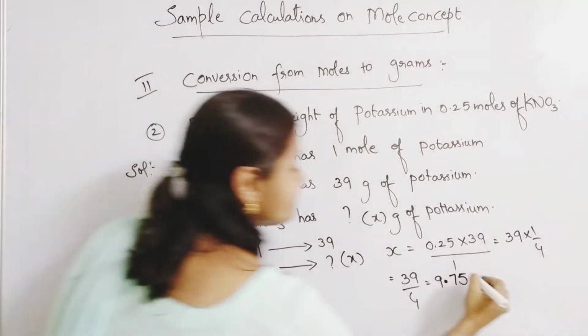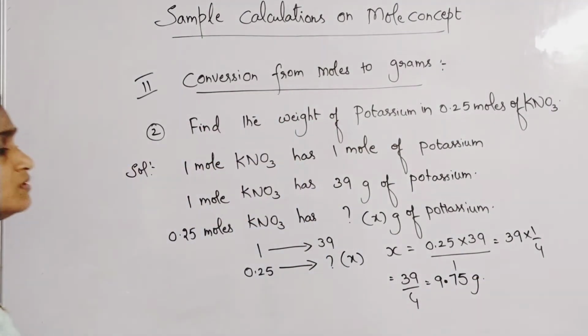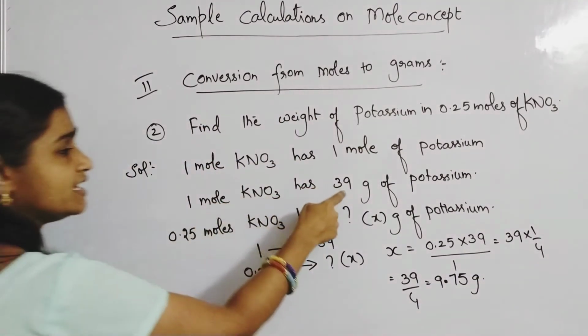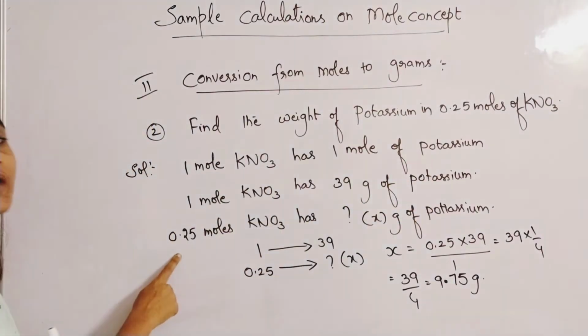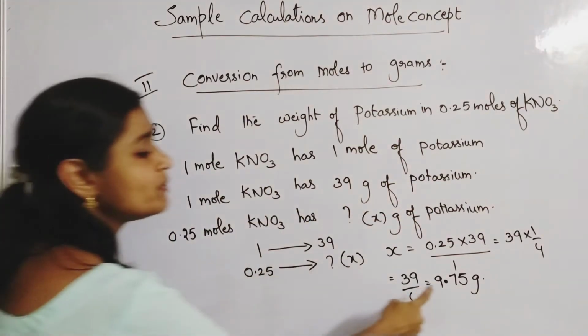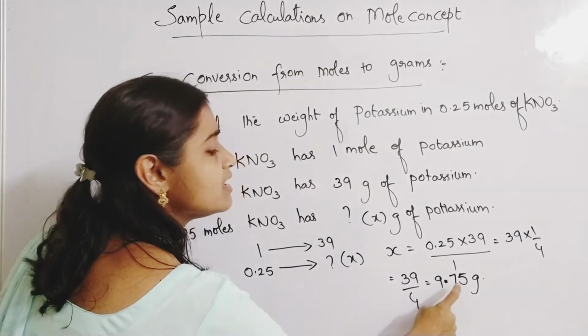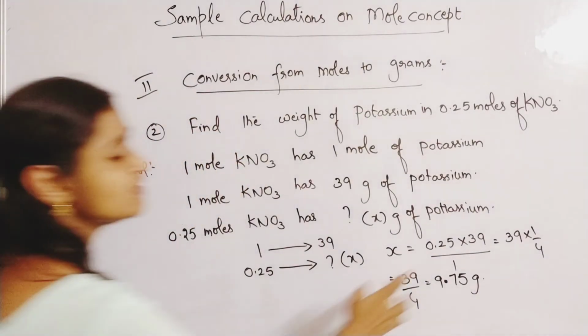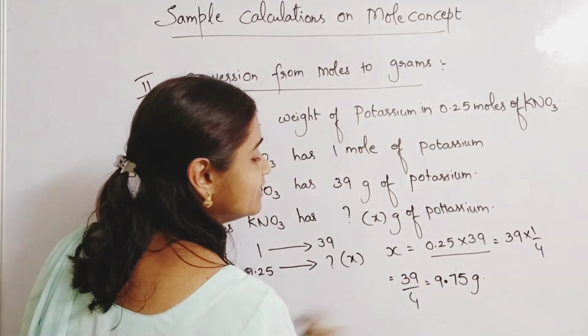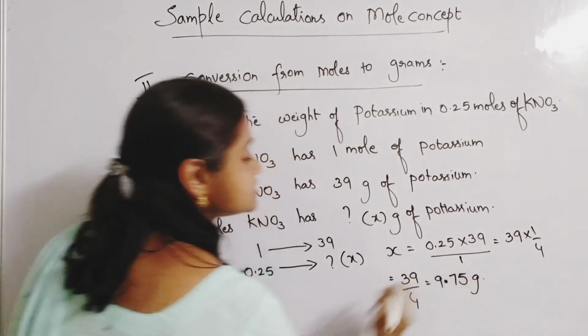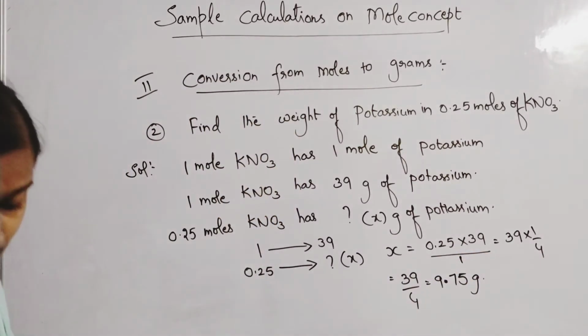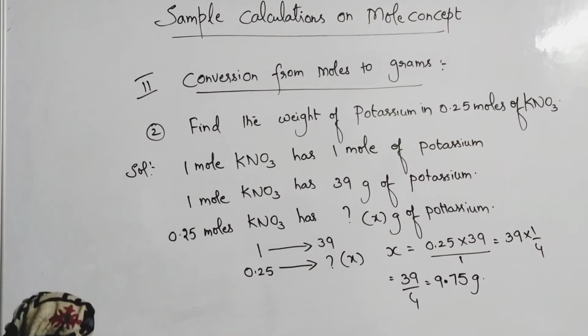9.75 grams. So 1 mole of KNO3 has 39 grams of potassium. If only 0.25 moles are taken, how many grams of potassium will be there? 9.75 grams of potassium only will be there in that. So I think you understood. This kind of conversions will be there, from moles to grams.